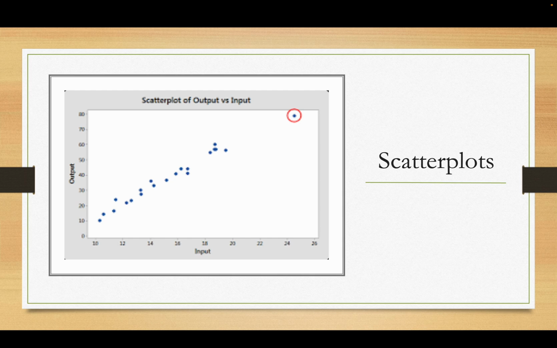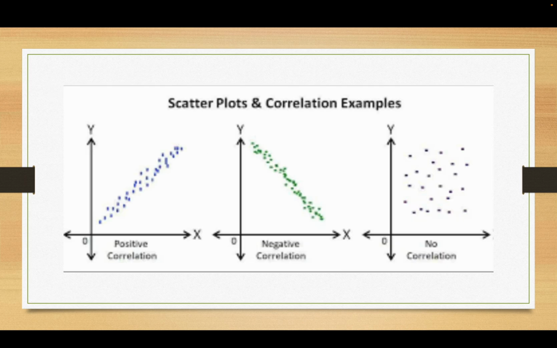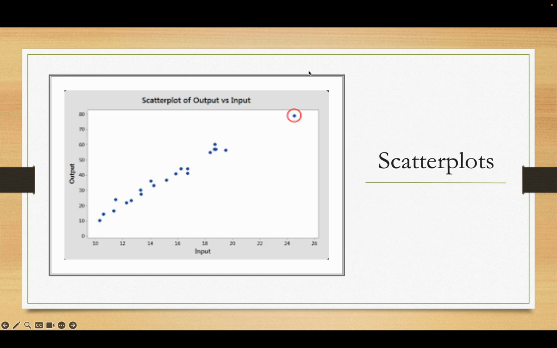So this might be typical for hours spent and then test scores. Not everybody's test scores are going to go up by the same amount when you spent hours doing it. Oh, one other thing. This guy out here in the red circle, that's called an outlier. It's far, far, far away from the rest of the statistics.